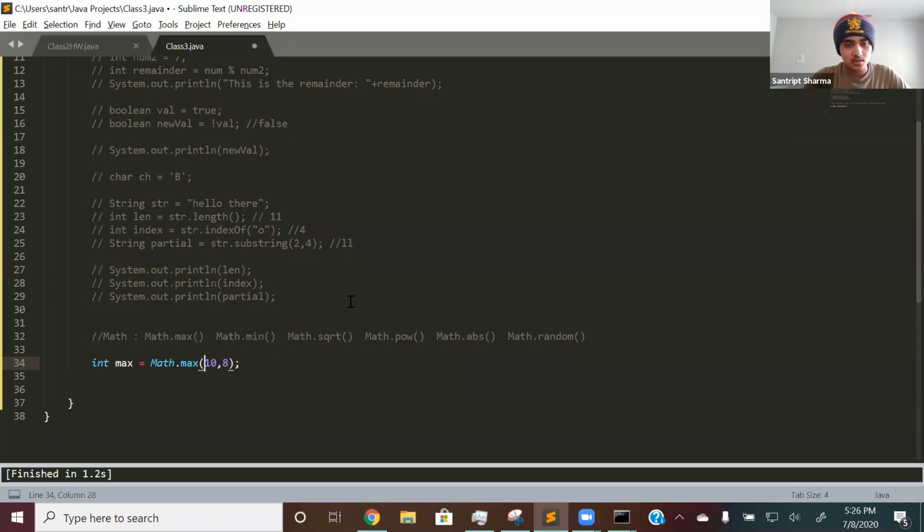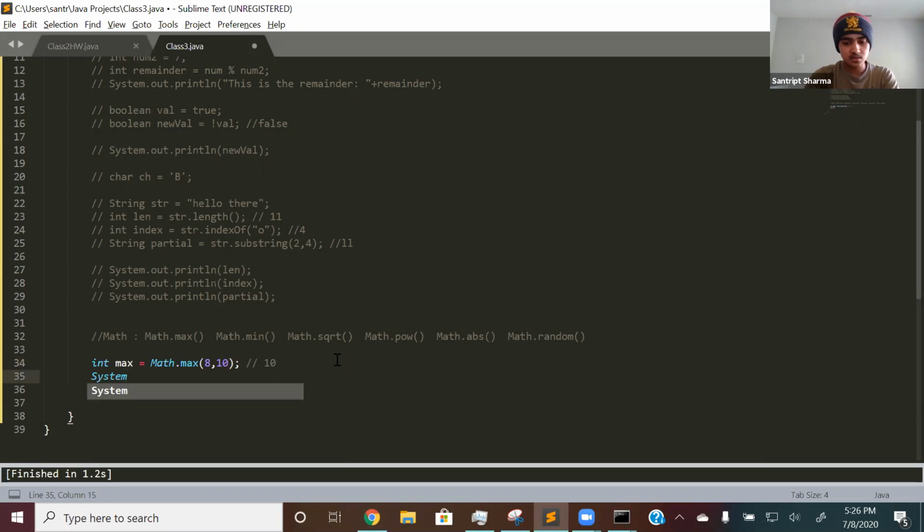Here, our two parameters are 10 and 8. It's in the name, so it just finds the maximum value. In this case it will be equal to 10, because out of the two numbers, 10 is the greatest. It doesn't matter what order it is; I could have put 8 and then 10. It just finds the maximum value.